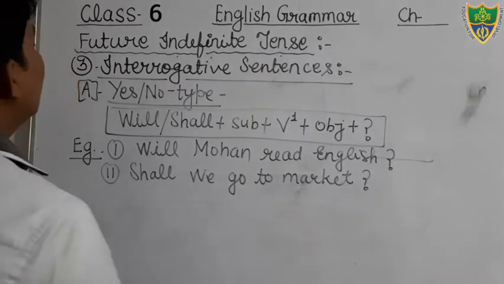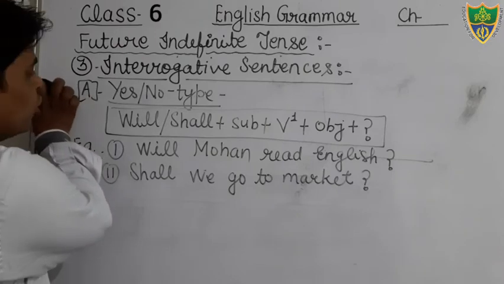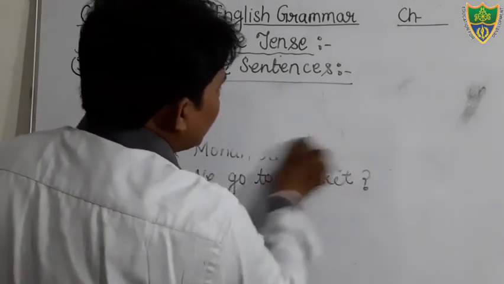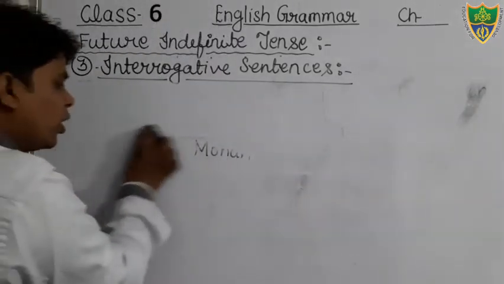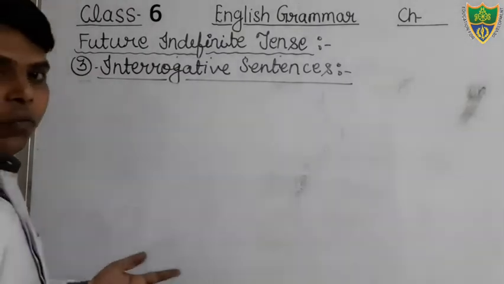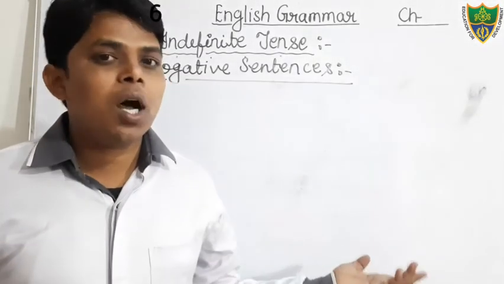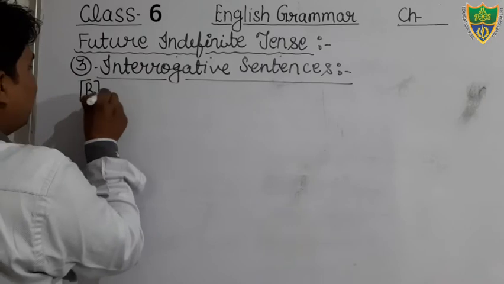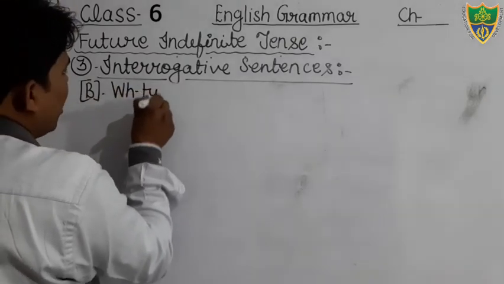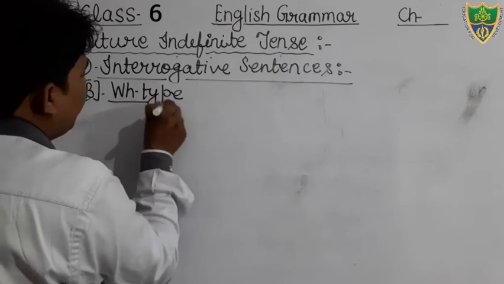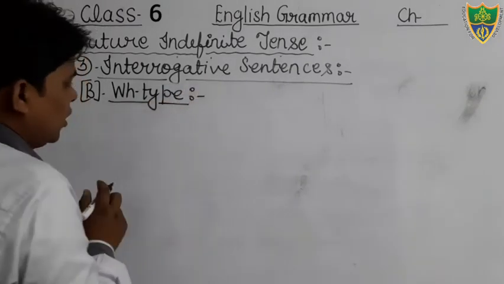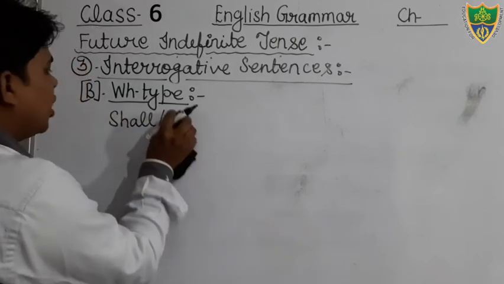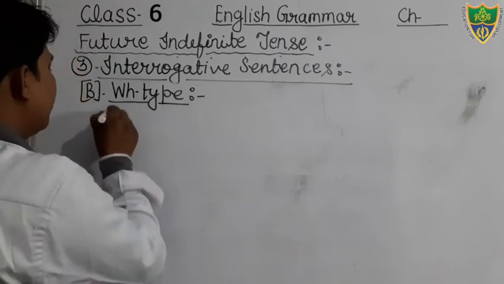Now we will discuss the WH type of interrogative sentence. Okay students, I am going to erase it. And I have already told you that WH type sentences always start with the WH word. You all know the WH words: what, when, why, where, whose, etc. Just see here, we will discuss the WH type interrogative sentence of future indefinite tense. It starts with the WH word, so you will write here the WH word.